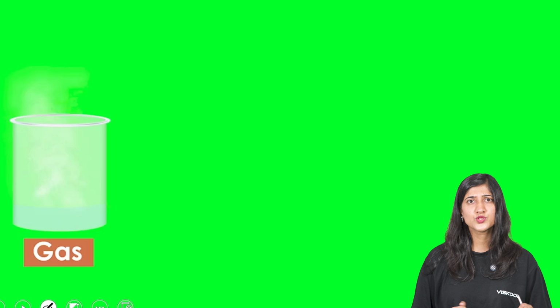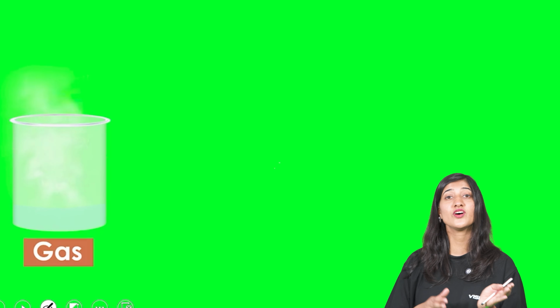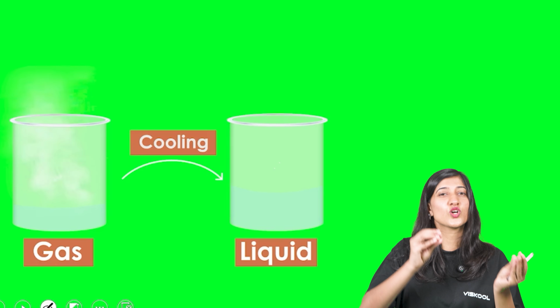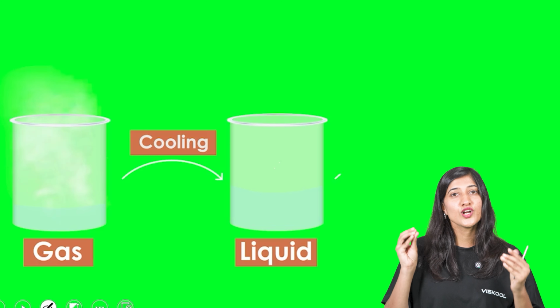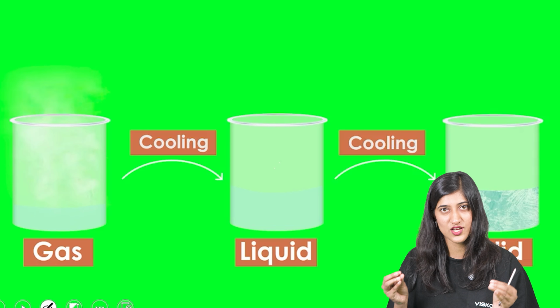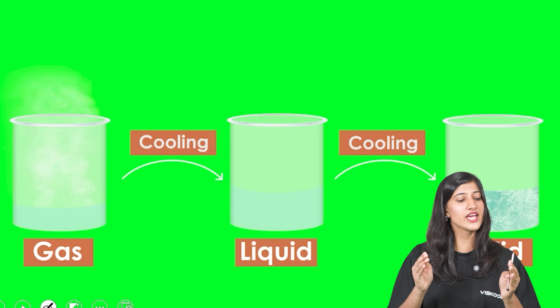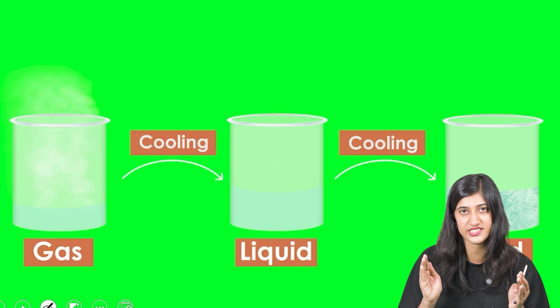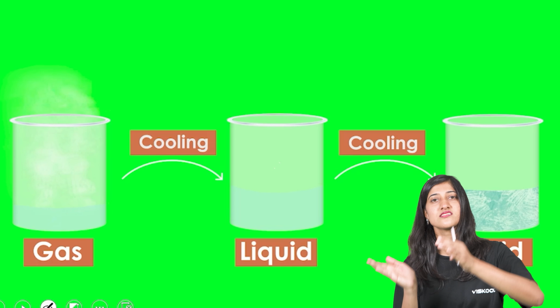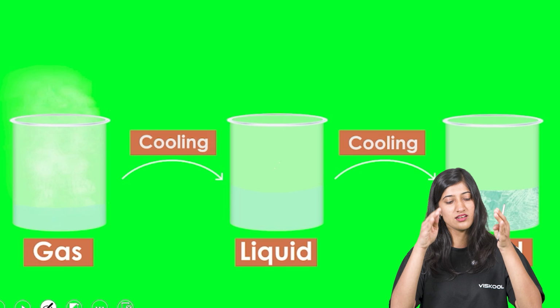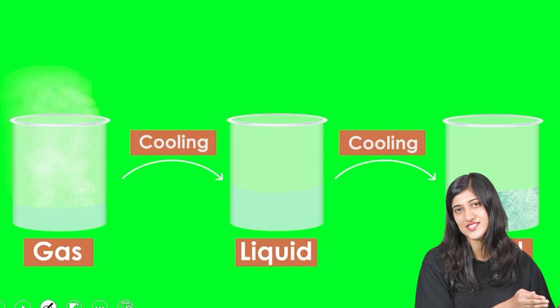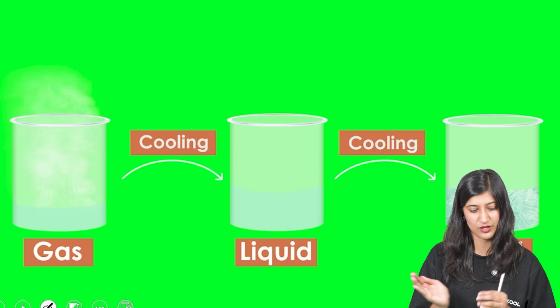So how to convert solid to liquid? By heating. How to convert liquid to gas? By heating. Now how to convert gas to liquid? Gas on cooling gives liquid. Liquid on further cooling gives solids. So to convert solid to liquid, we heat it. To convert liquid to gas, we heat it. Now to convert gas into liquid, we cool it, and liquid again on cooling gives solid. This is how we convert them.